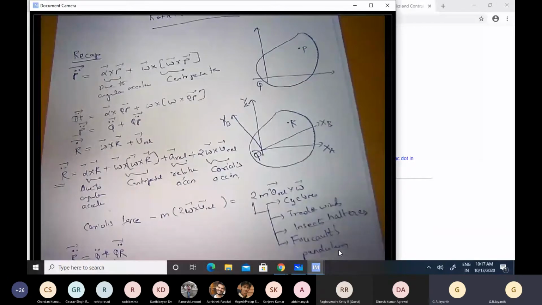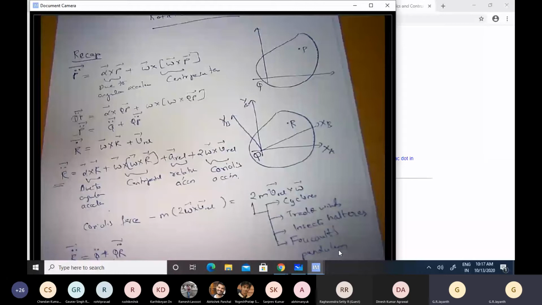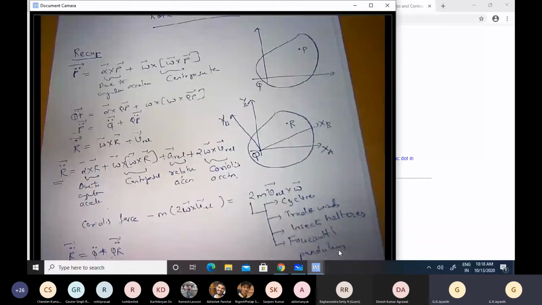One of the most important roles is notational simplicity, making the equations look very compact and transparent so that we can focus only on the physics and not get lost in algebra. That is one very important role these definitions play in writing down the acceleration of a point P or a point R in 3 dimensions.